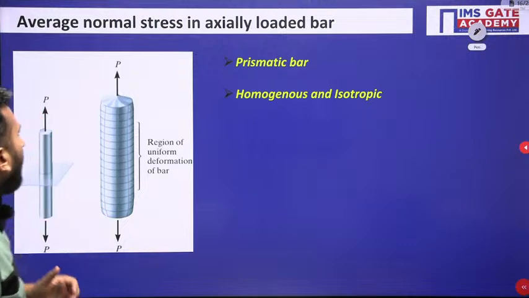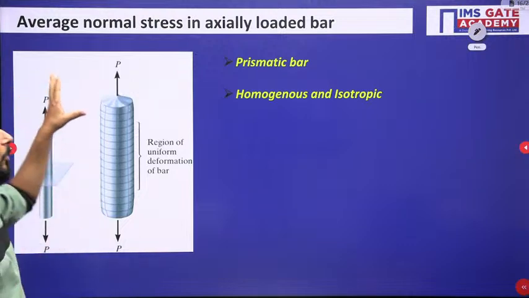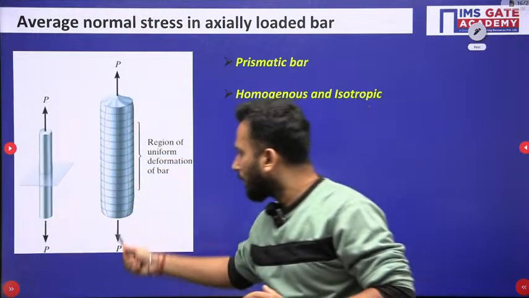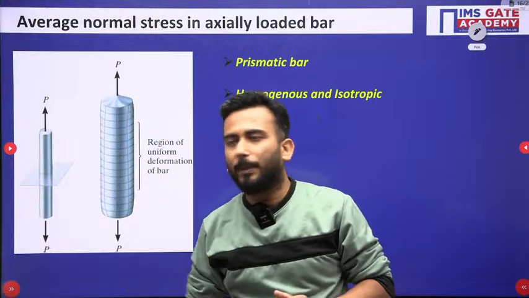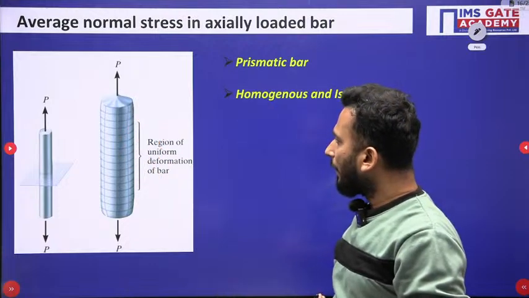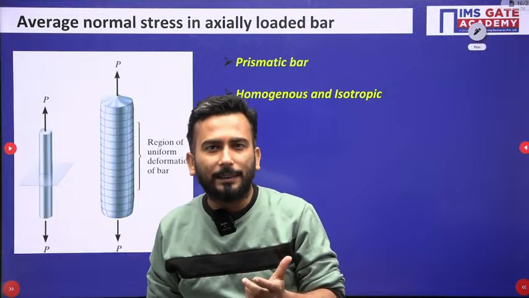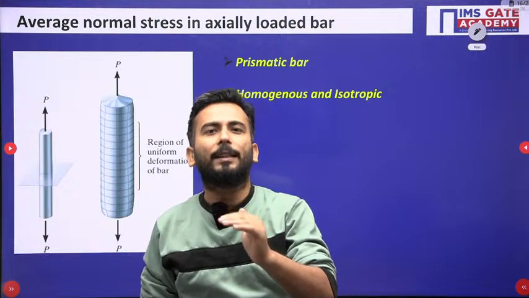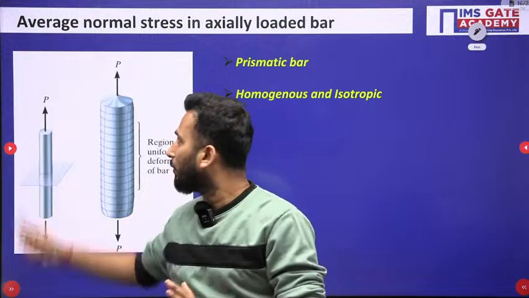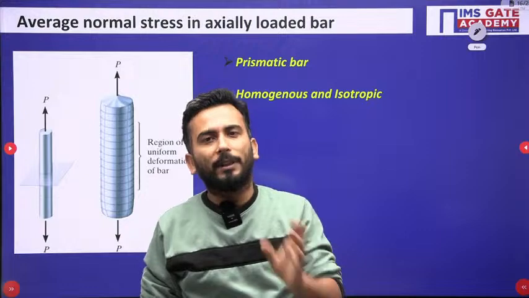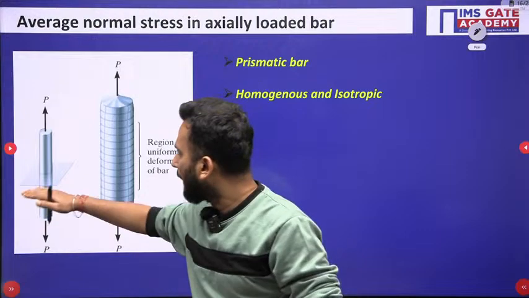Okay. My dear friends, I am talking about average normal stress in an axially loaded bar. Clearly you can see that along the axis, force is applied. Now, as I told you, for stress, we have to go to the internal sections. External loadings are there, that is fine. But internally, what is the situation of the body, that we have to analyze. So let's say I have cut.